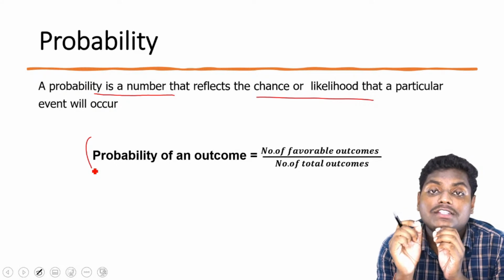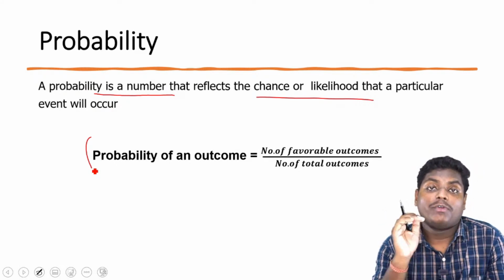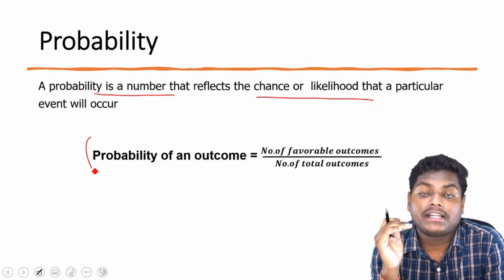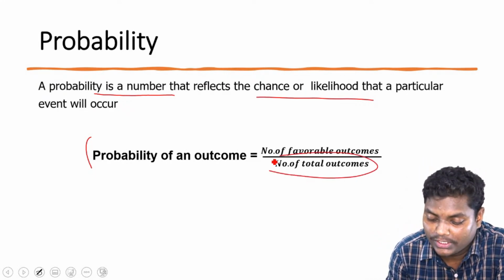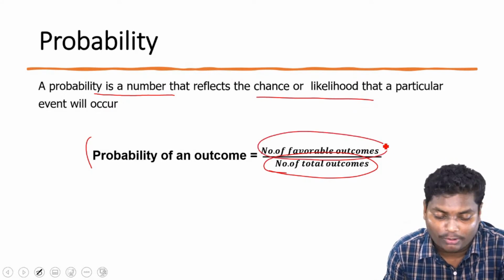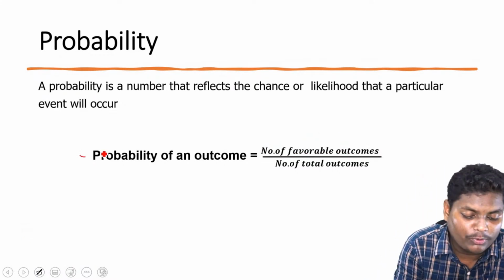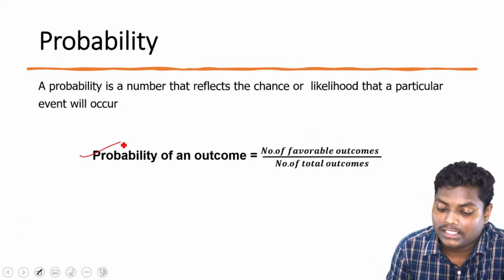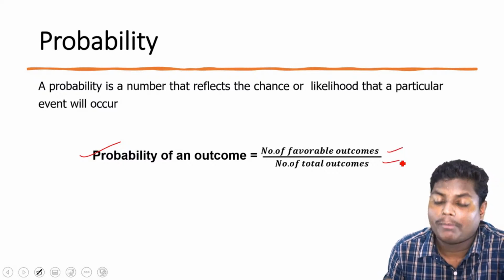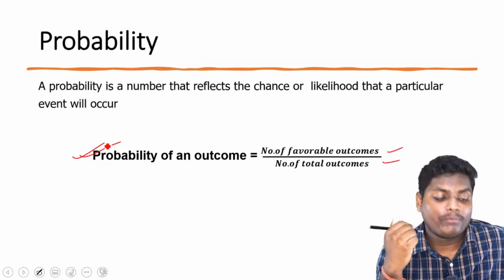Since it is the chance of an event to occur, we need to see the total outcomes and the favorable outcomes. So if we want to compute probability, it is the number of favorable outcomes upon the total number of outcomes. Using this, we can find the probability.